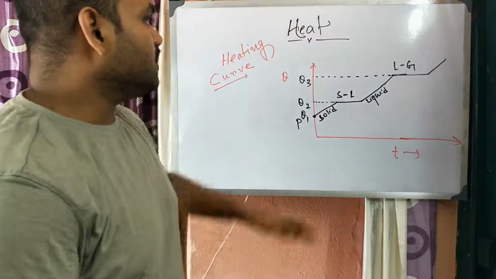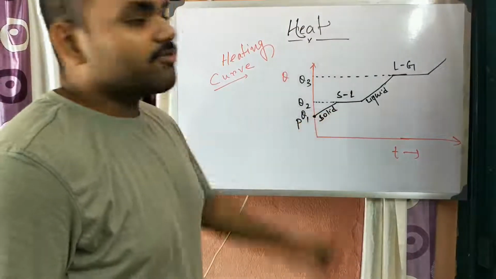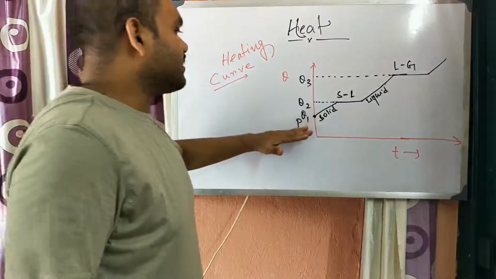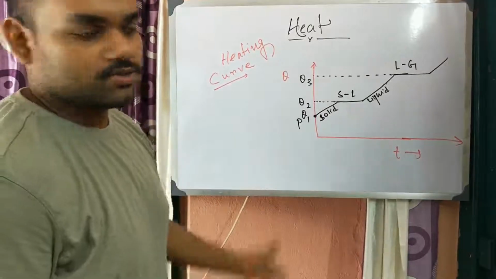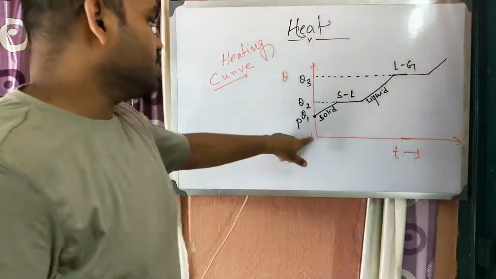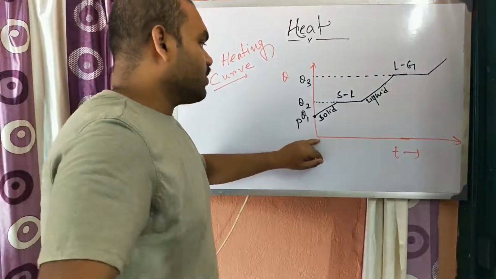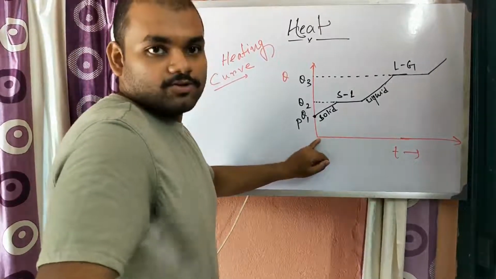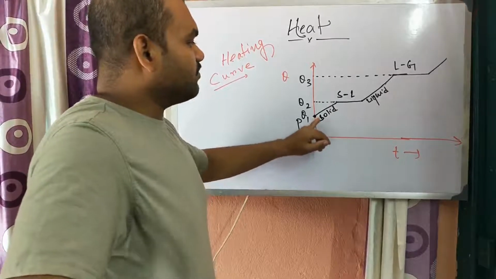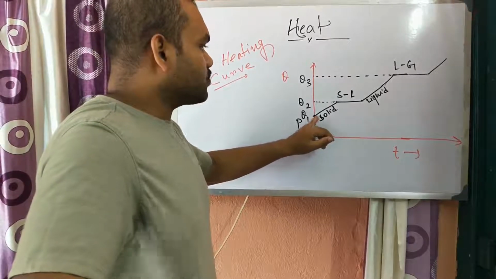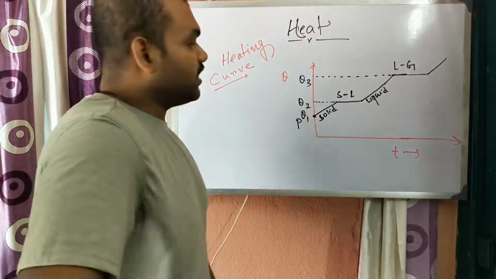So this is a particular curve which shows what happens when we heat a solid object. Let us revise once again. Let us start from a particular time 0. We start counting and start giving heat. As soon as we give the heat, the temperature of the solid starts increasing, from θ1 to θ2 degree Celsius.